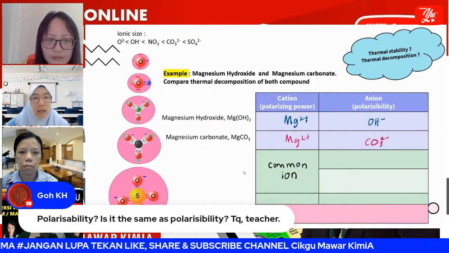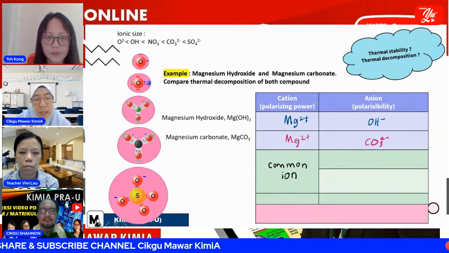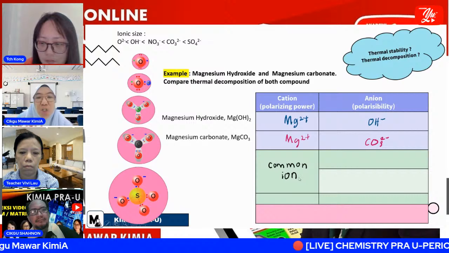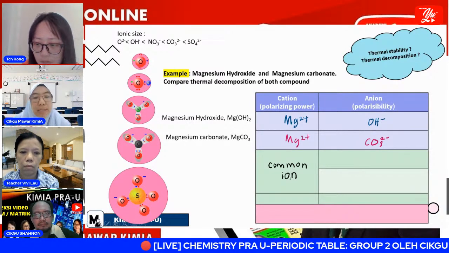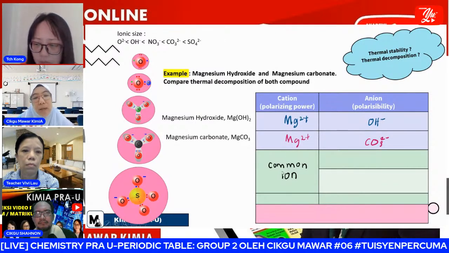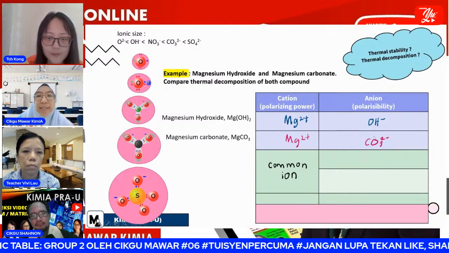Okay, and then common ion. You can see that according to the cation, both are magnesium. So we can say that it shares the common ion. So the comparison cannot be made by cation since it shares the common ion, because it's the same. So we cannot compare according to cation. So we take a look at the anion. We just compare according to the anion because it's different.